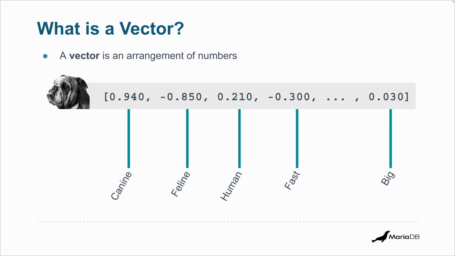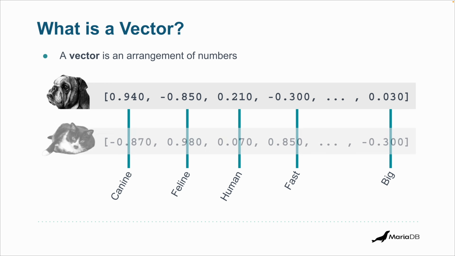So the first one is how canine he is. So he's highly canine, if we consider maybe these numbers range from -1 to +1. Not very feline, a little bit human, not very fast it seems, and also not very big. So we're representing the meaning of this dog, of Draco, in a single vector.